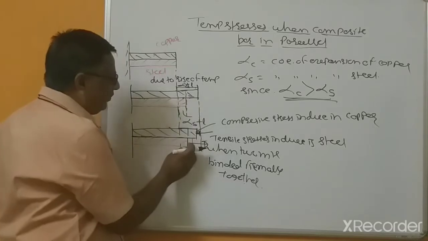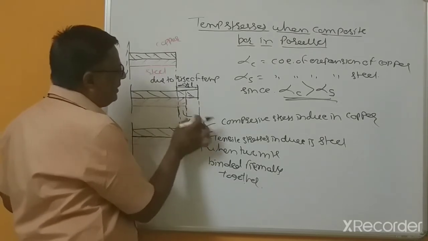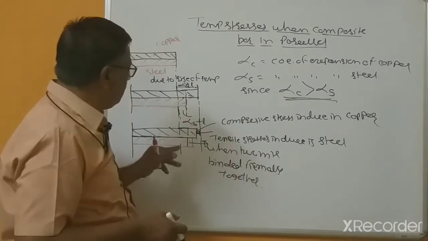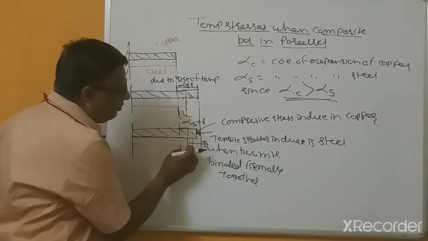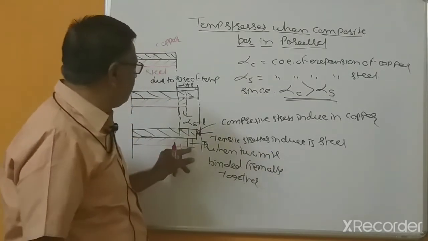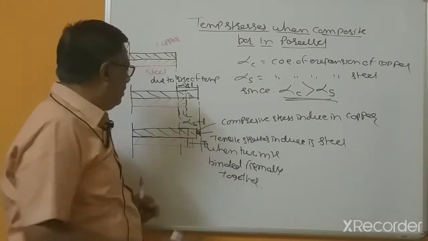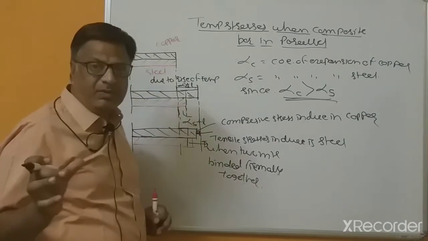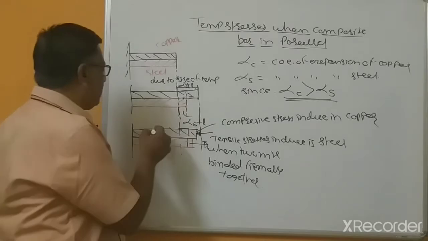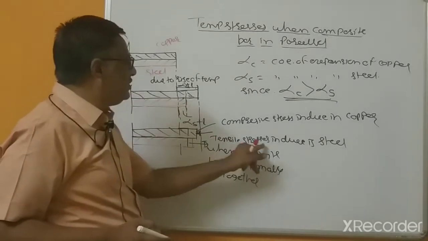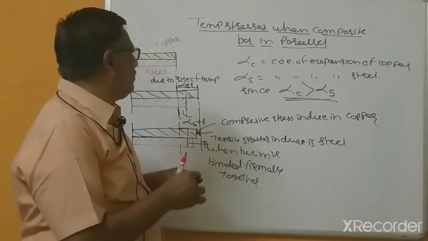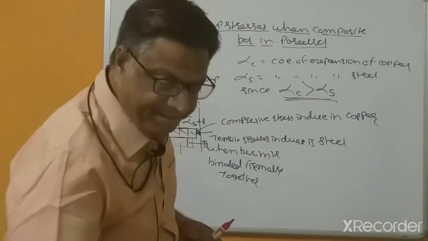This is the actual alpha S T L, and this is the actual change in length because of the rise of the temperature. But instead of this rise of length, this much is the length increase: more expansion of this material and less expansion of this material. So compressive stress is induced in the copper material and tensile stress is induced in the steel material. Try to understand this now.